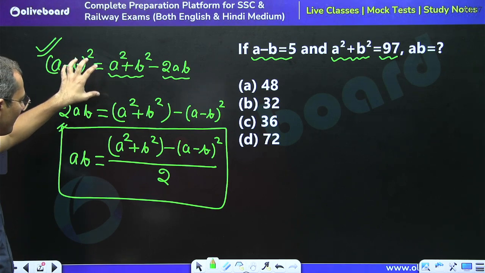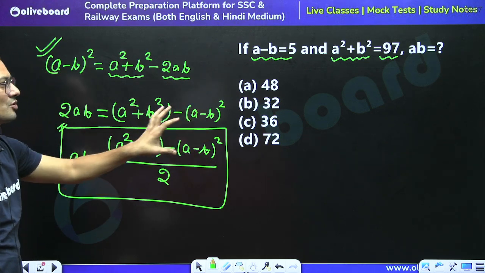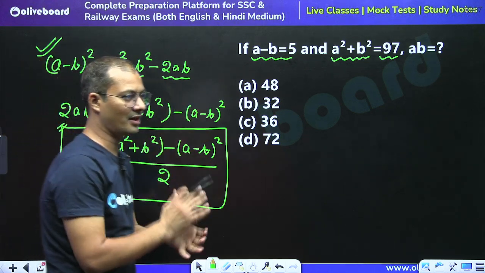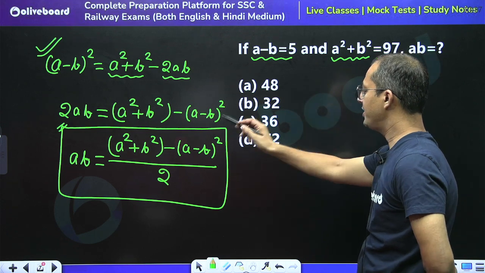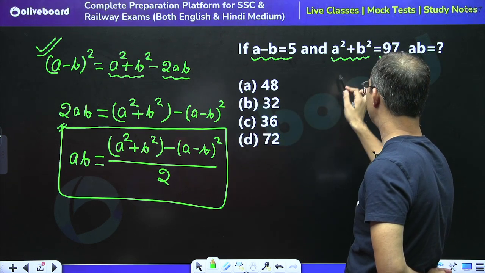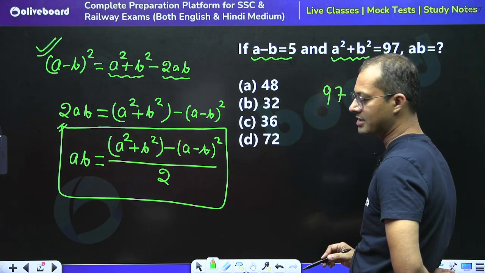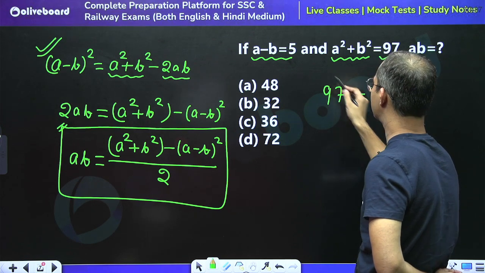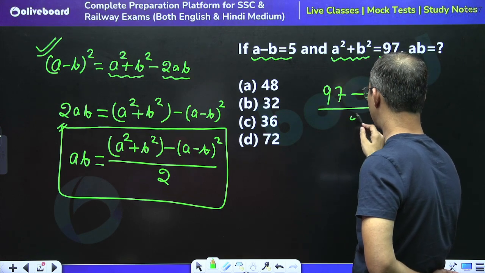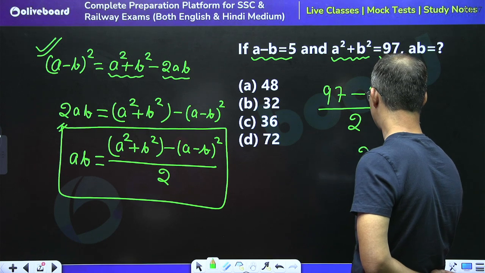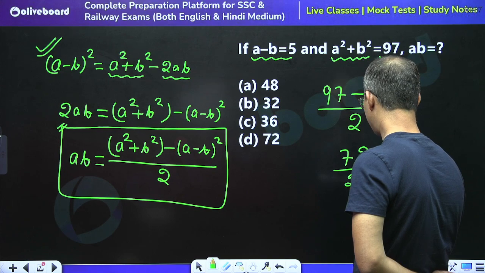So from this formula we can create this formula, and this formula is going to answer this question in very easy manner, right? So if you remember this, you can directly say that we can calculate the value of ab just subtracting 5 square from the 97, or we can say that 97 minus 5 square. 5 square is how much? 25, then divided by 2, right? So 7 minus 5, 2, 9 minus 2, 7, divided by 2. So we will get how much?